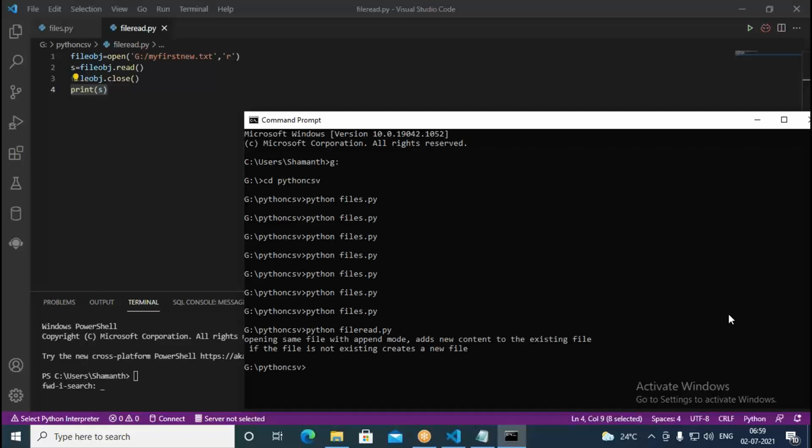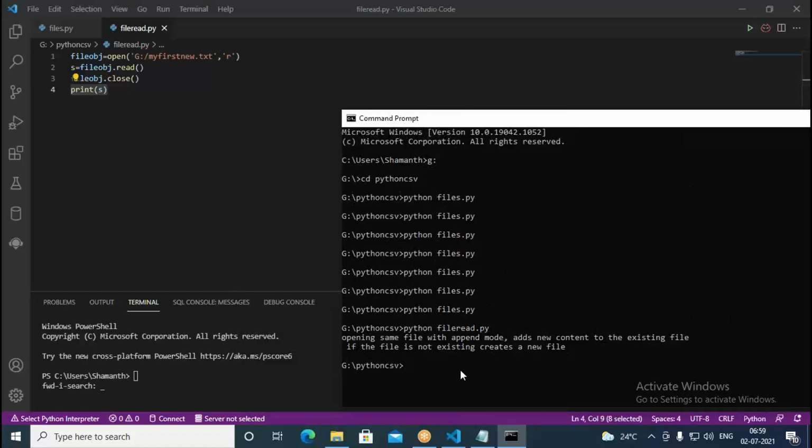What it says exactly, opening same file with append mode adds new content to the existing file. If the file is not existing, creates a new file. So whatever content we had in that file, it is opened and read into s. Then it's displaying the content here. So using read, you can read all the content. But how much content you want to read, that much you can read. Okay, so let me do that here now.